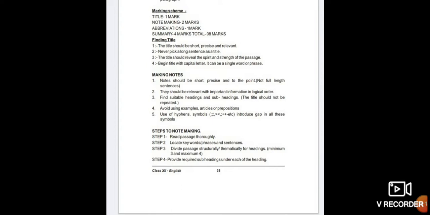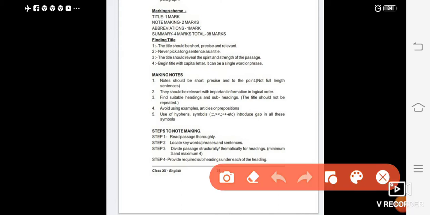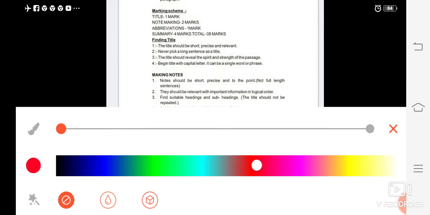Finding a title: it should be short, precise, clear and relevant to the passage. Never pick a long sentence as a title. The title should reveal the spirit and strength of the passage. Begin the title with a capital letter. It will be a single word or phrase. I hope you can understand well and follow the format.